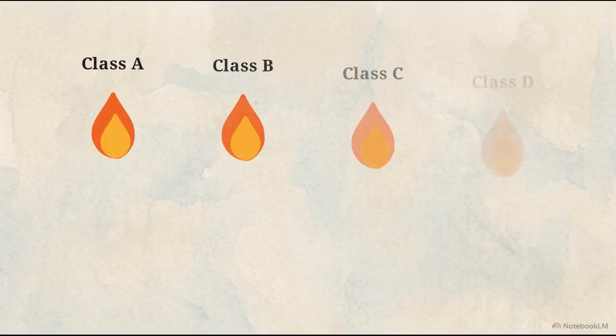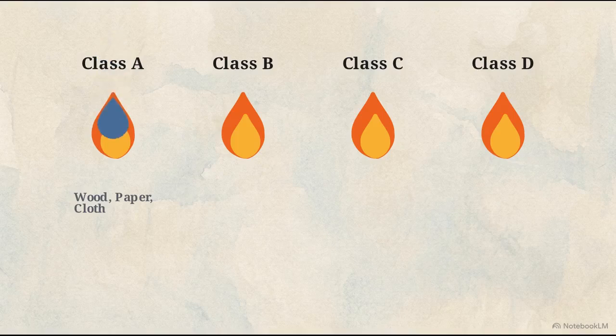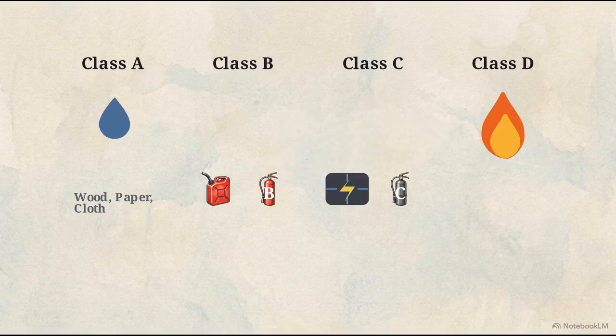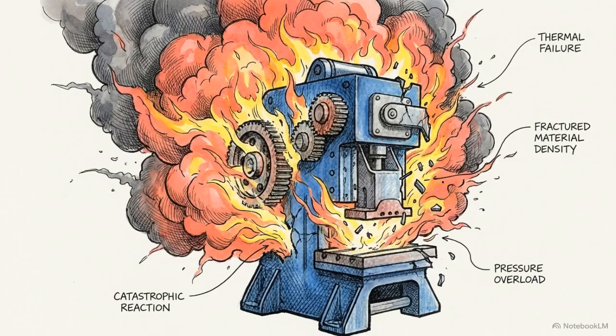Fire suppression also requires precise chemistry. You must match the suppression agent to the fire class. For example, gasoline requires a Class B agent, while energized electrical equipment requires Class C. Using the wrong agent can exacerbate the combustion.